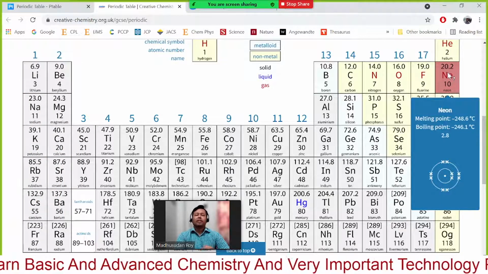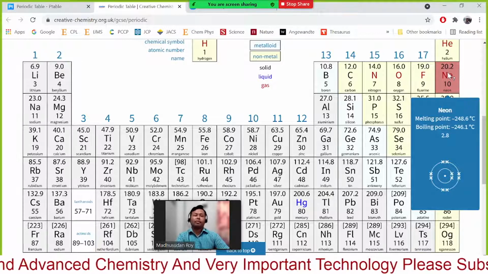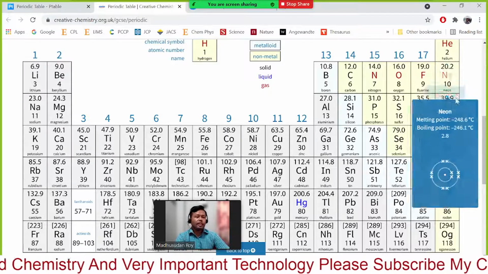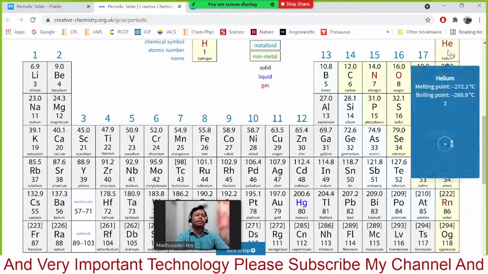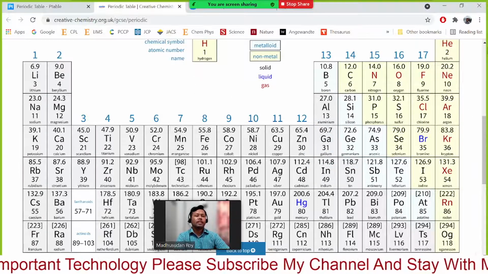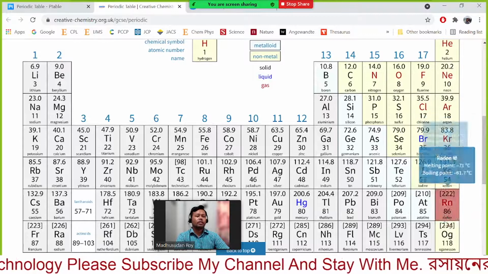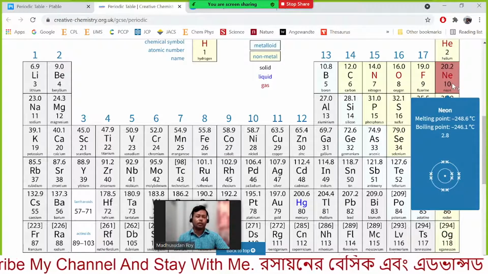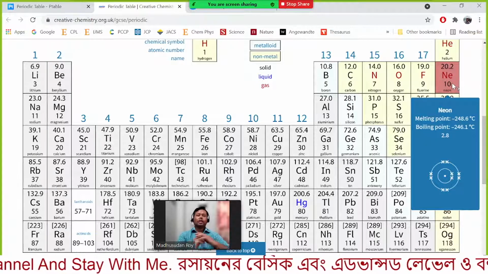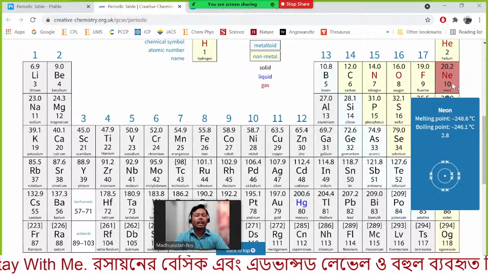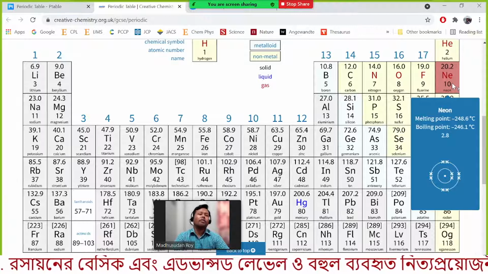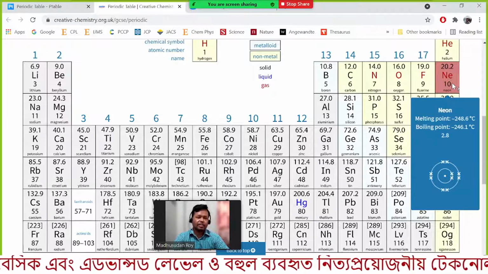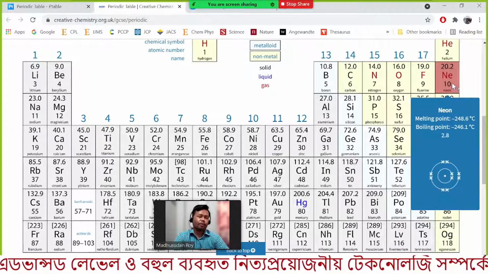So it will become very stable, because we know these group elements, helium, neon, argon, krypton, xenon, radon, all have a very stable configuration. If any element has the configuration of an inert gas, it can be very stable.